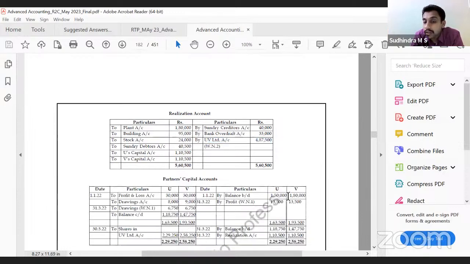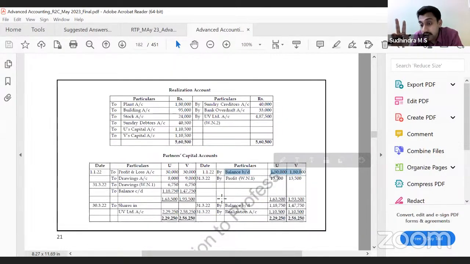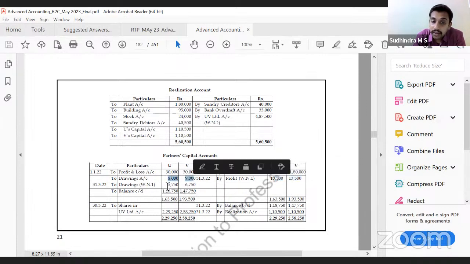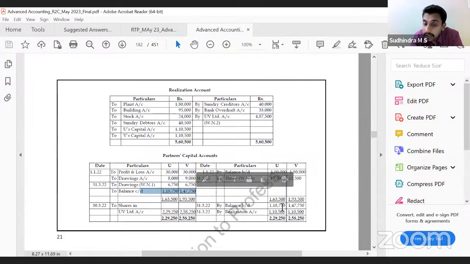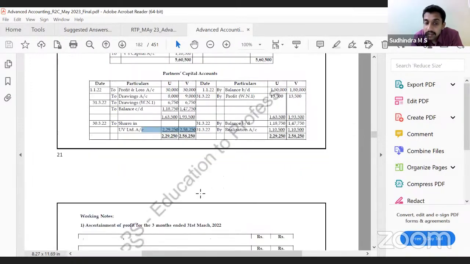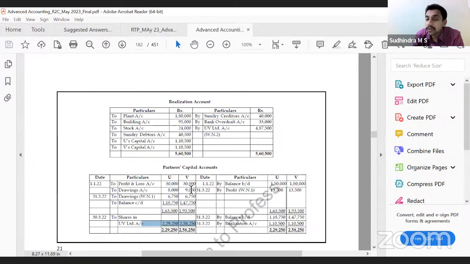Then they're asking for the partners' capital account. We know here there are two ways. Since we have already done the partners' capital account to ascertain the balance sheet, in the working note you need not bring that. You can directly start with the balance sheet capital account balances as on 31st March 22, opening balance, add profit minus drawings. That gives you the closing balance, and then bring that to the next year. Here you have realization profit. How does this get settled? By issuing shares. That's all. This is what the question is all about.